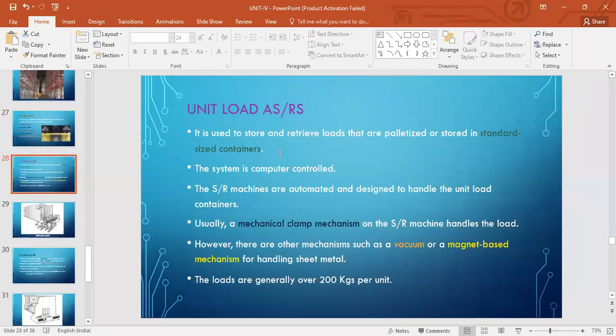You see, standard size containers, computer controlled, automated and designed to handle the unit load container. SR machines are designed to handle those unit loads. The size and dimensions will be designed. There is a mechanical clamp mechanism to hold that unit load, and it could be not just mechanical, but vacuum or magnet based also, to be able to hold that unit load. And generally 200 kgs per unit. If it is less than 200 kgs per unit, then you call it